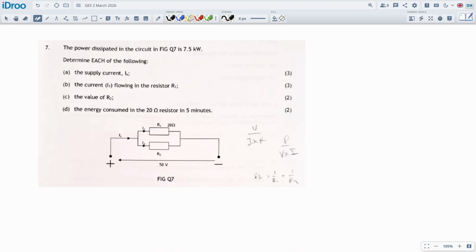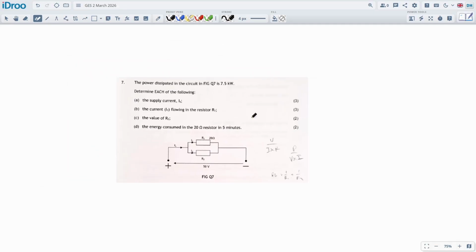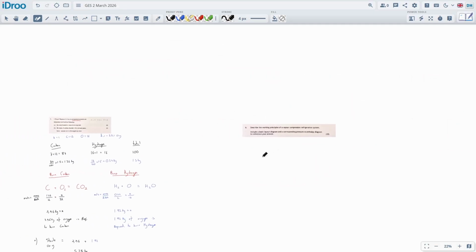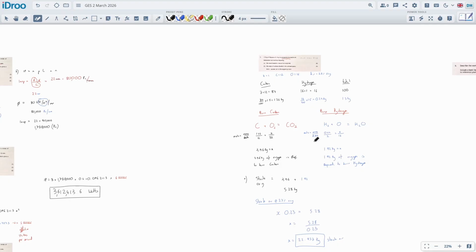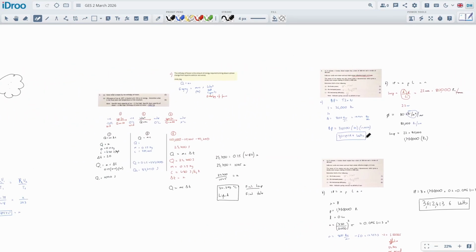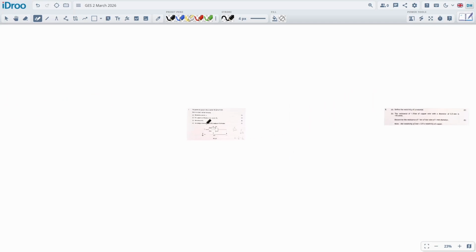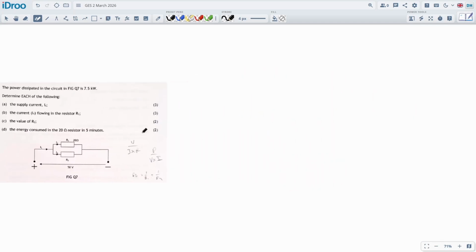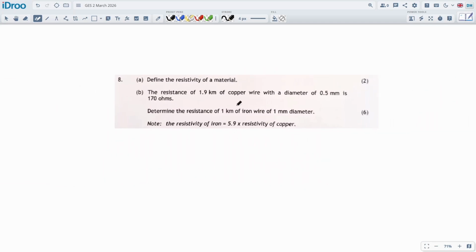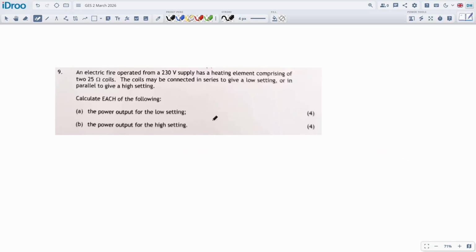Okay, we're going to do the next one, which is in part B, section B, which is a lot of electronics, basically. The first one was all pressure and gases and combustion questions, and diesel engine questions, Q=mcΔT equations, stuff like that. Now, section B is all electronics. We've got a couple of electronic questions coming up. I haven't done this one for a while, so I might be a bit rusty at it. We'll give it a go.